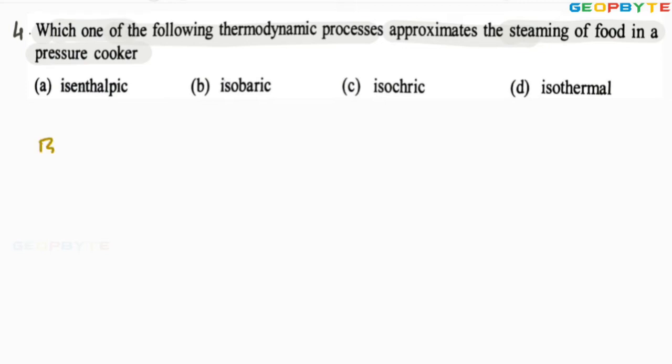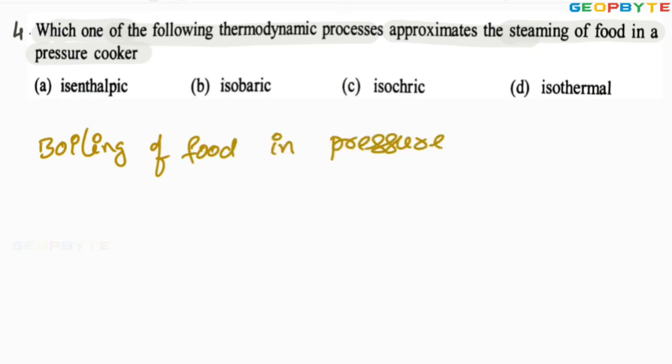So the boiling of food in a pressure cooker is happening at constant volume.